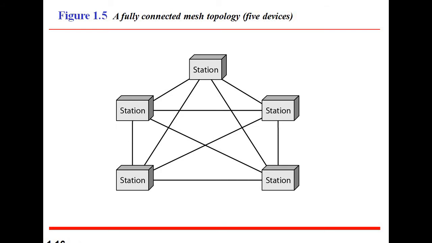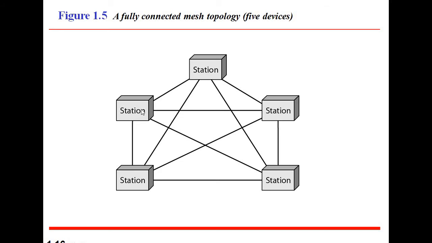So mesh topology is an arrangement of the network in which computers are connected with each other through various connections. Here stations are known as different types of computers.